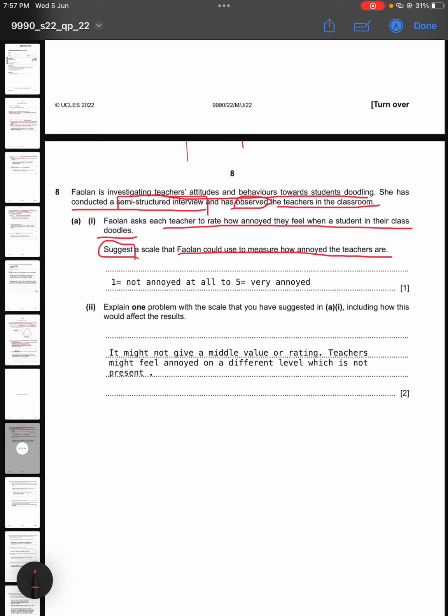So you can choose any scale: 1 to 10, 1 to 6, 1 to 5. It's up to you. I have chosen 1 to 5, where 1 means not annoyed at all. You will have to give the labels as well. So 1 meaning not annoyed at all, to 5 meaning very annoyed. Now in part B, it says explain one problem with the scale that you have suggested in A1, including how this would affect the results. So it might not give a middle value or rating, so teachers might feel annoyed on a different level which is not present, so it might not give valid results.